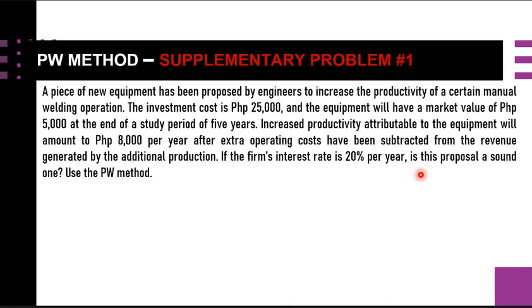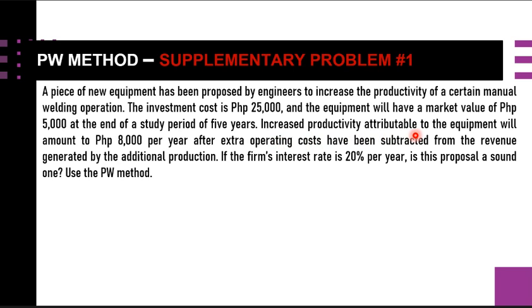So we have here supplementary problem number 1. A piece of new equipment has been proposed by engineers to increase the productivity of a certain manual welding operation. The investment cost is 25,000 pesos and the equipment will have a market value of 5,000 pesos at the end of a study period of 5 years.